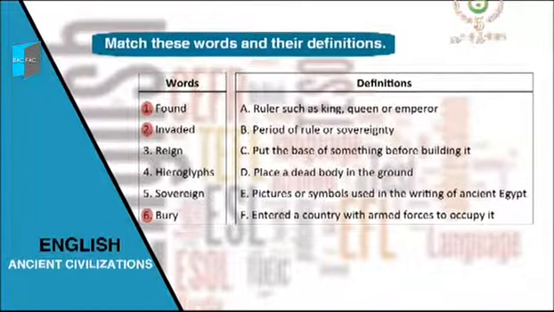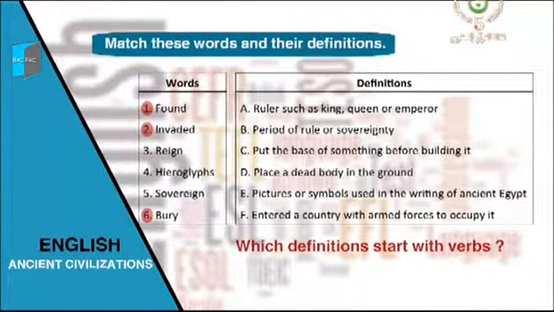Among the definitions we have just read, which definitions start with verbs? Good. Definitions C, D, and F start with verbs. So let's match each word with its corresponding definition. As you can notice, the verb invaded is the only one in the past simple.